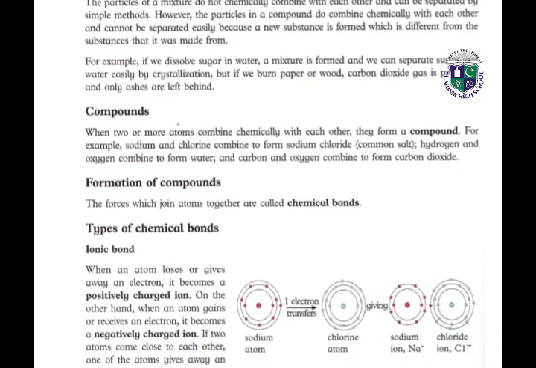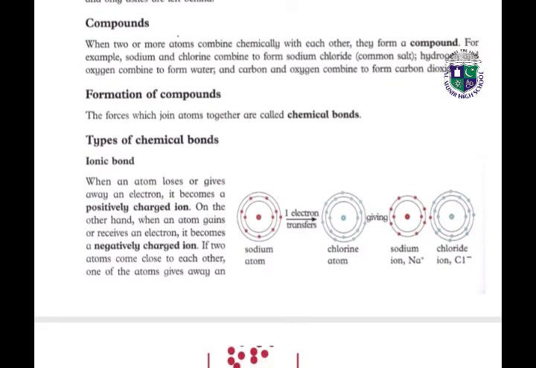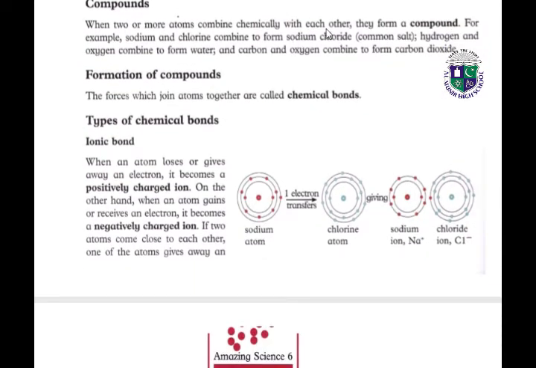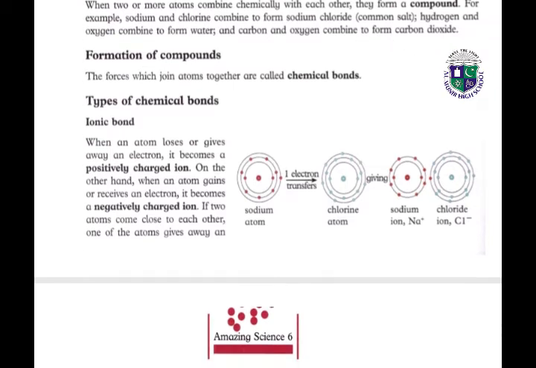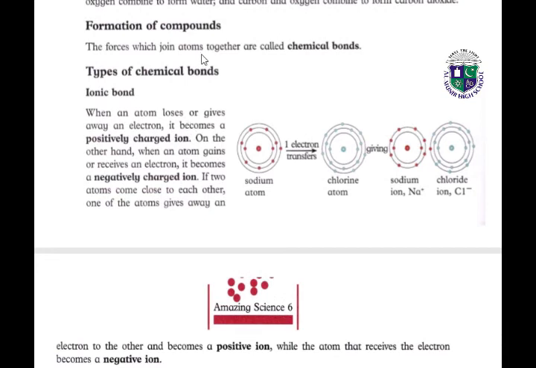Our next topic is about compounds. When two or more atoms combine chemically with each other, they form a compound. For example, sodium and chlorine combine to form sodium chloride, which is common salt, and we use it in our daily life, in our homes. Hydrogen and oxygen combine to form water, and carbon and oxygen combine to form carbon dioxide, which is present in our air. Next, we have formation of compounds.